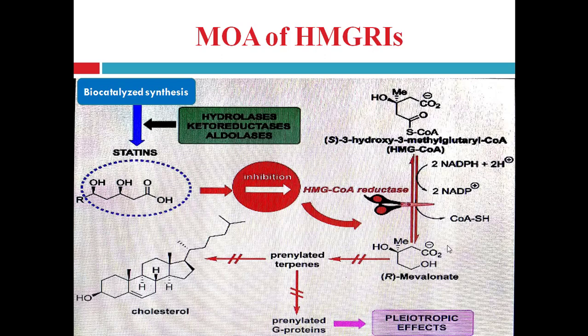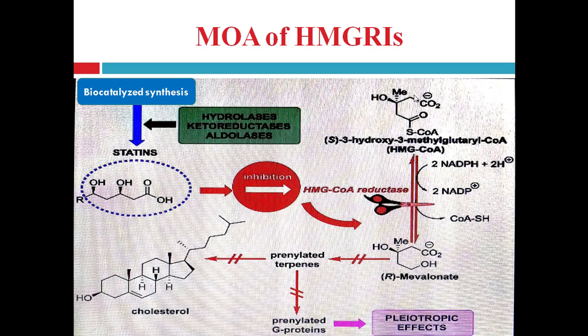This is the key step in the synthesis of cholesterol, as mevalonate is finally converted into cholesterol. But our drugs inhibit the enzyme HMG coenzyme A reductase. So what is HMG? It is 3-hydroxy 3-methyl glutaryl coenzyme A.